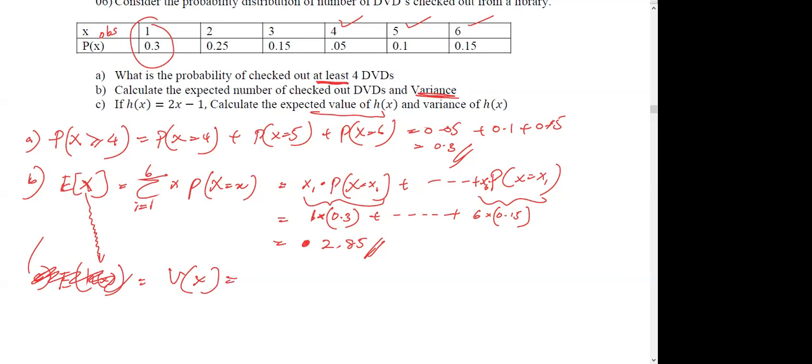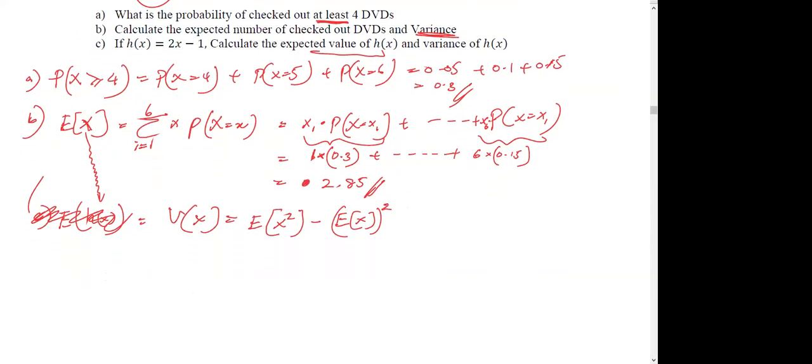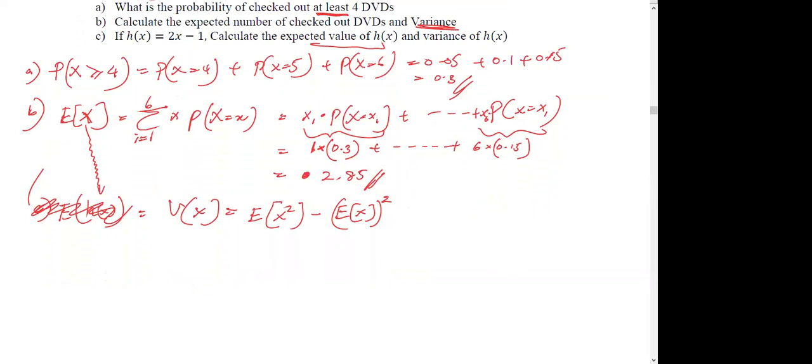In any case, if you have to find the variance, in discrete distributions you can use variance of X equals the expected value of X squared minus the square of the expected value of X. Let's say this is equation number 1. So let's find the expected value of X squared. Same theory, only thing is you have to square each of these x values.